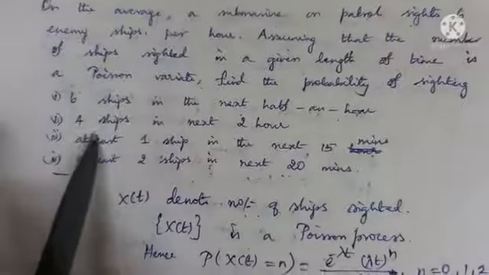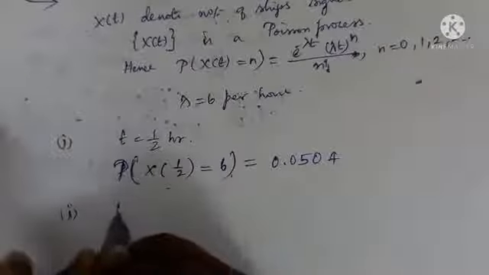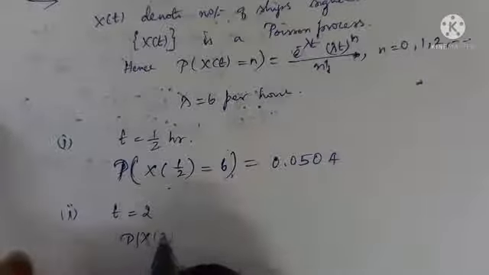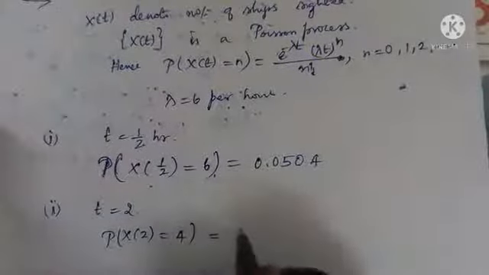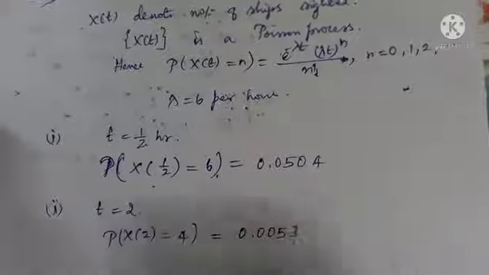Okay. Second subdivision. What is the second subdivision? See, find the probability of sighting 4 ships in the next 2 hours. So the time interval is 2 hours and they have to see 4 ships in the next 2 hours. Substitute this in the probability law of Poisson process. You will see 0.0053. Okay.